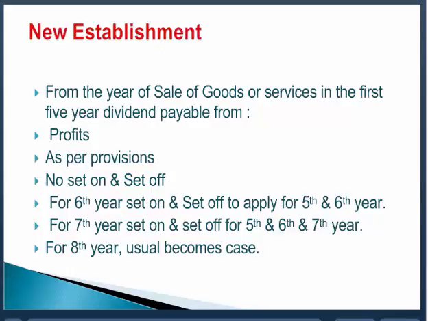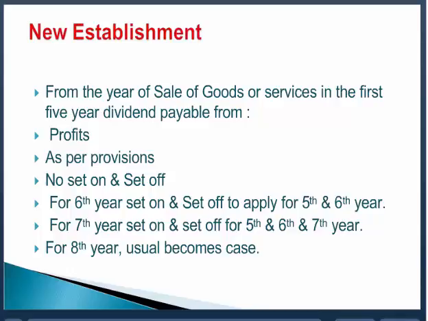Comes to the fifth year. Suppose in the fifth year, you have the profit of 500 rupees. Then pay the maximum bonus, 240, because the bonus is to be paid as per the law. So pay 20%, 240 you pay.